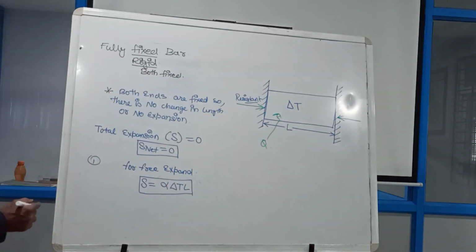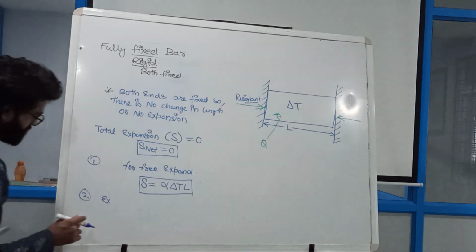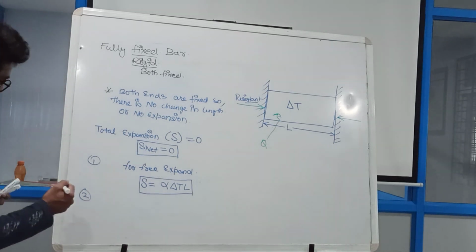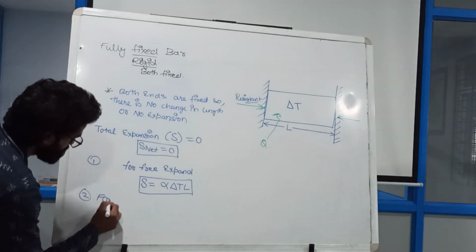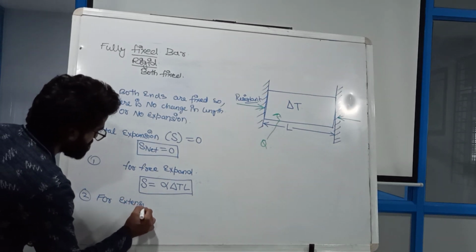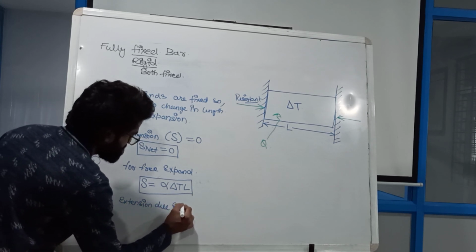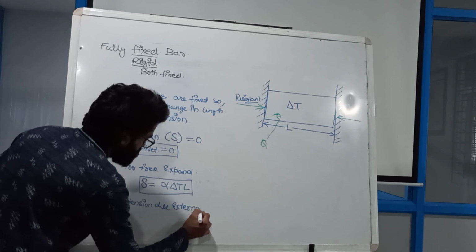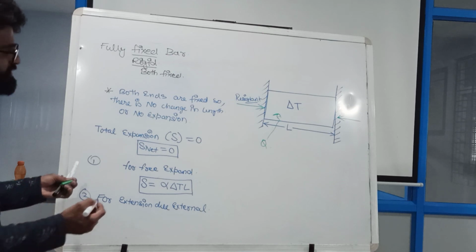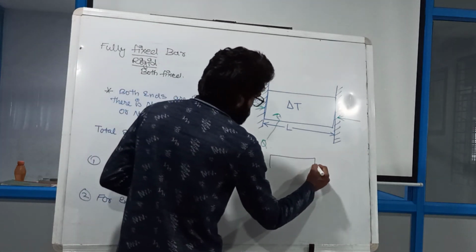And for extension due to external force, we have already discussed, if a particular extension is coming due to this force P, the case is something like this.